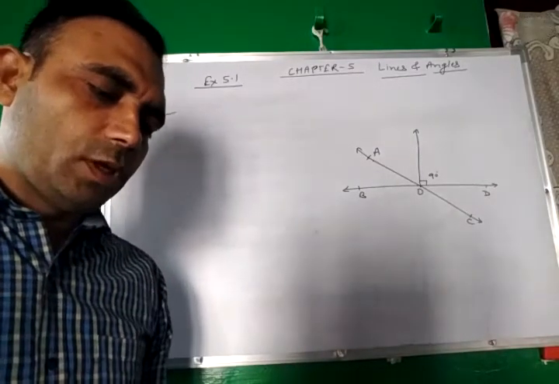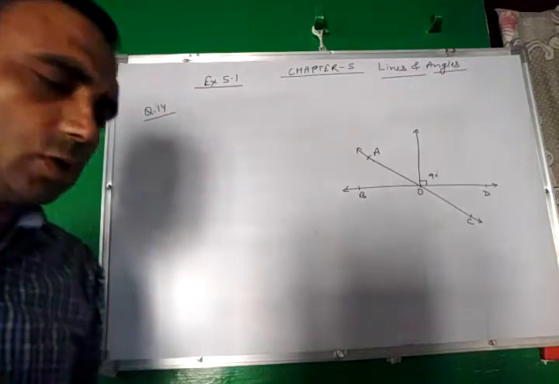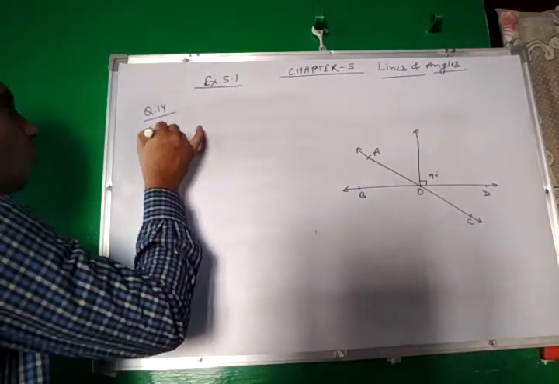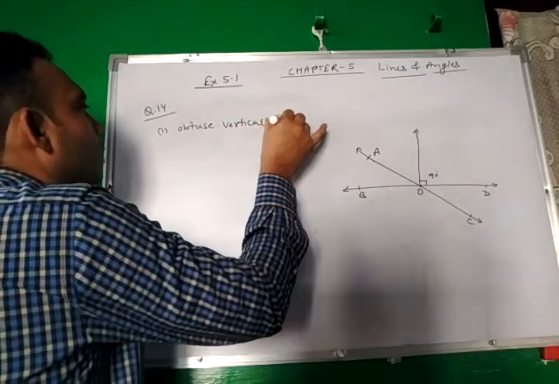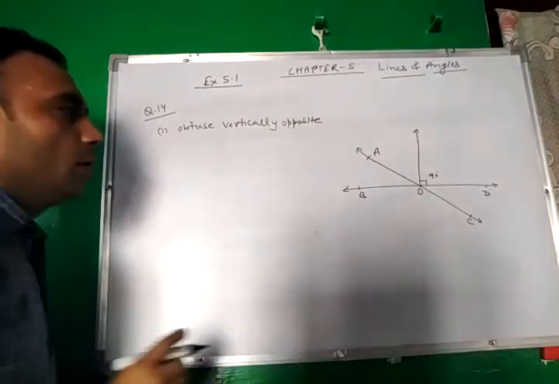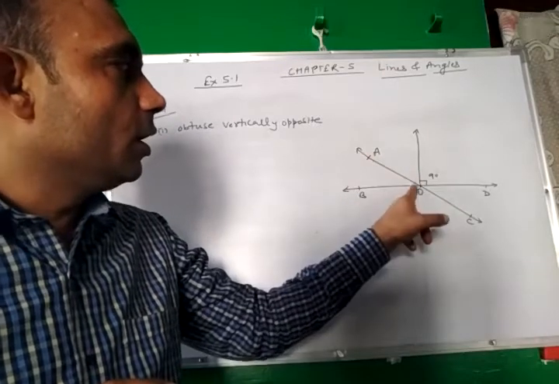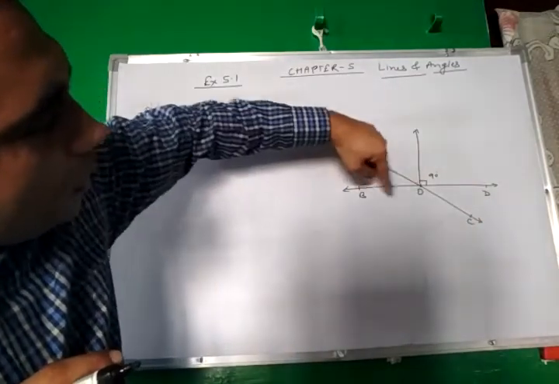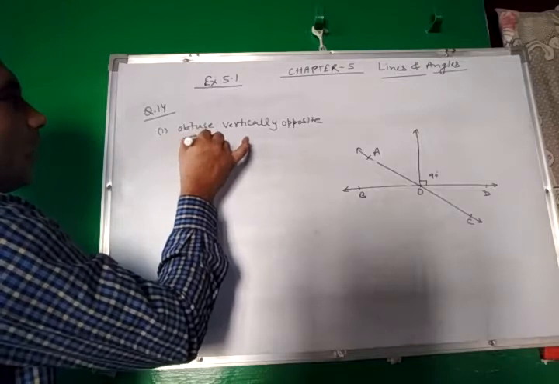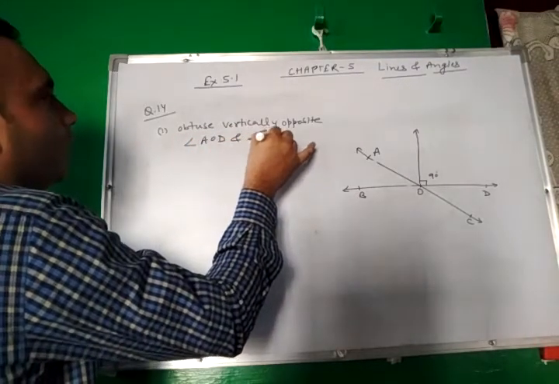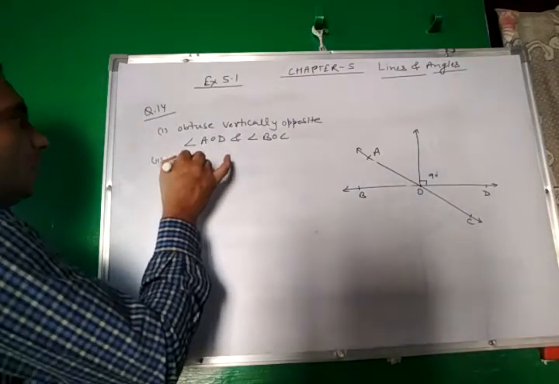Now question number 14. In the adjoining figure, this figure is given. Name the following pairs of angles. First, obtuse vertically opposite angles. Two conditions are here: obtuse and vertically opposite. Look here, angle BOC. It is an obtuse angle and its vertically opposite is AOD. So BOC, AOD will be an obtuse vertically opposite pair of angles.